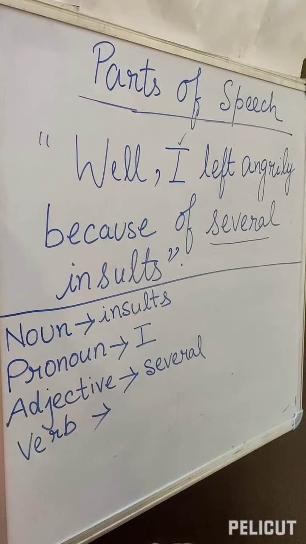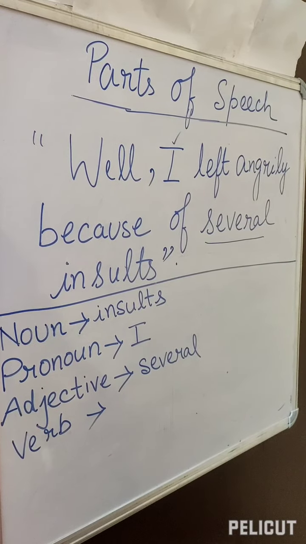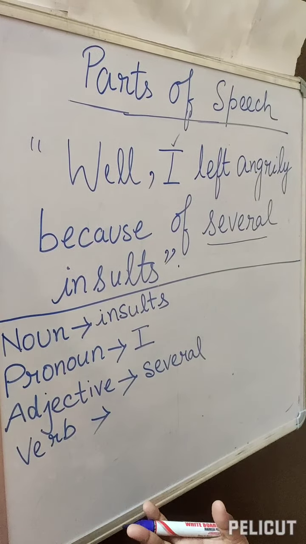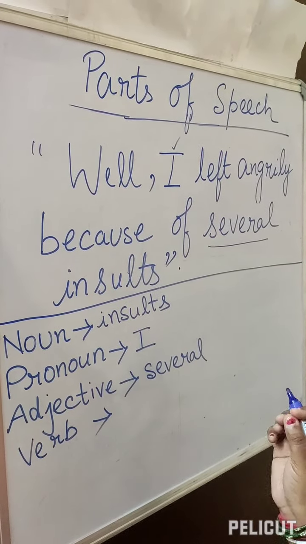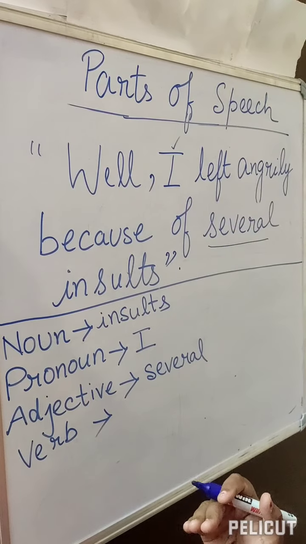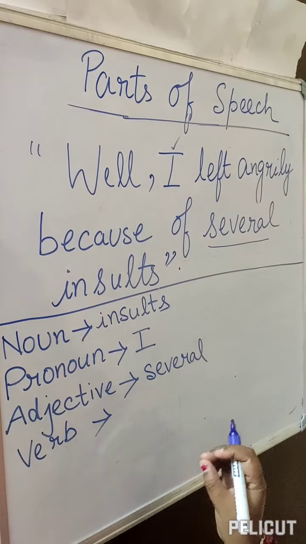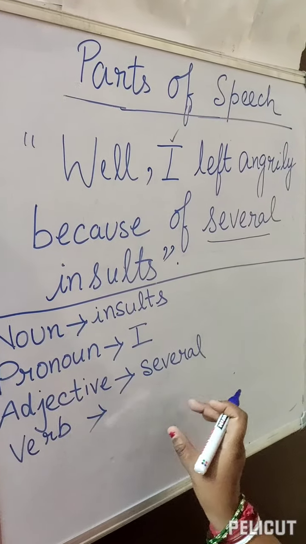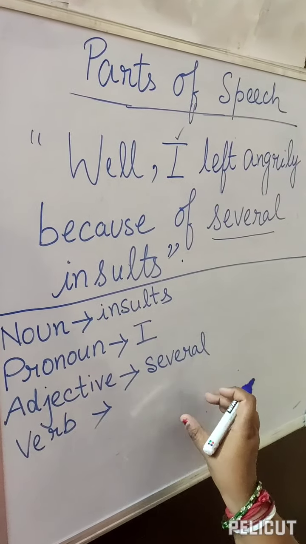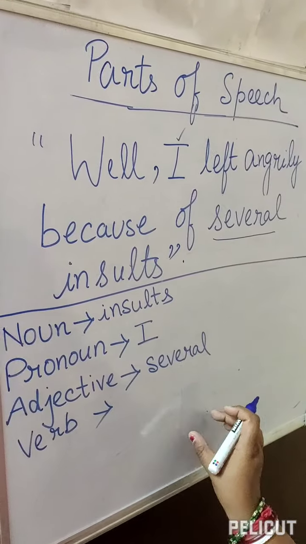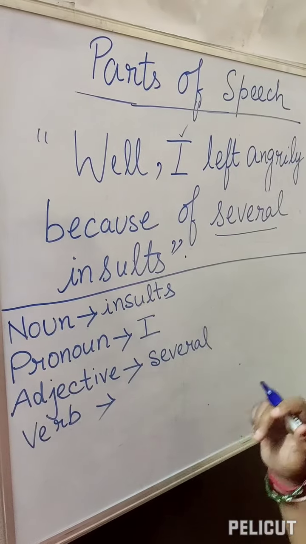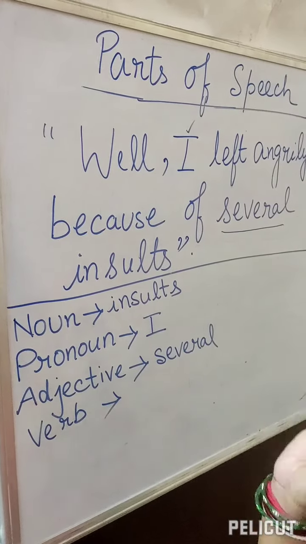Laugh, eat, jump, talk, play, hide, cry, sleep, walk, run. Any type of work done. If you understand that from this word some action has been done, that type of word comes under verb.